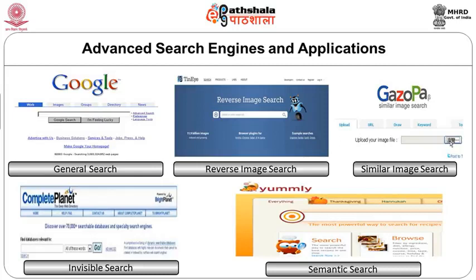Then there is a more complex level of search called semantic search, and a very popular search engine that gives semantic search is called Yummly, also pronounced Yumli. So semantic searches are for conducting meaning based search. Whenever we are using a search interface or a search box and typing something we need, for example, if I say weather of Bangalore on August 31st, does the search engine understand it as weather in Bangalore on August 31st, as human beings understand?